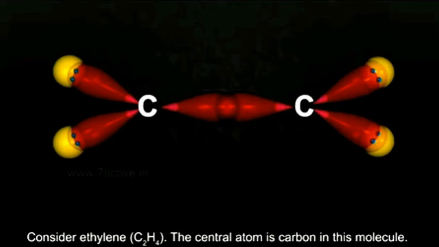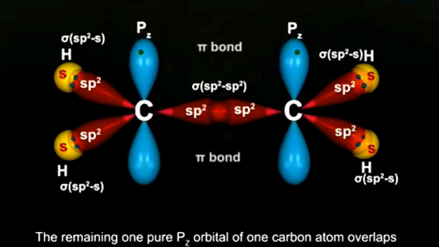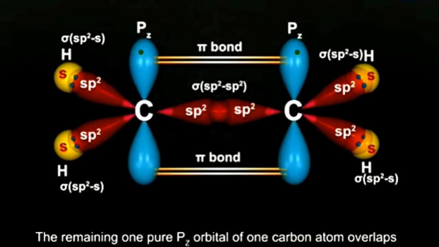On each carbon, we have a half-filled p orbital which is not involved in hybridization. They are pure p orbitals, perpendicular to the C-C bond and parallel to each other. These orbitals laterally overlap to form the C-C pi bond.